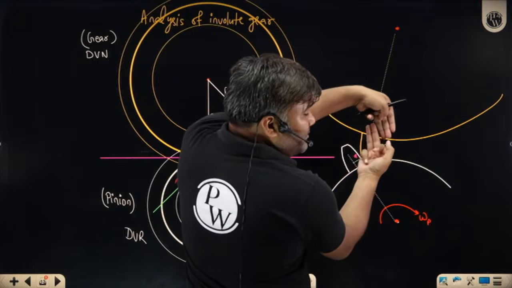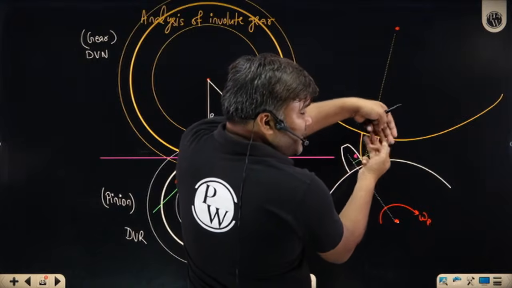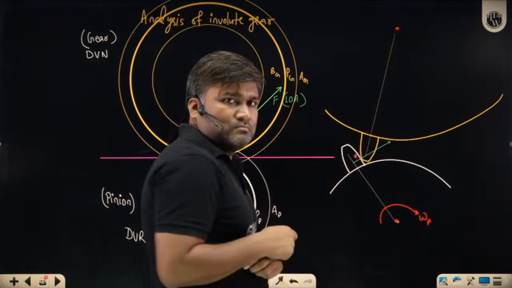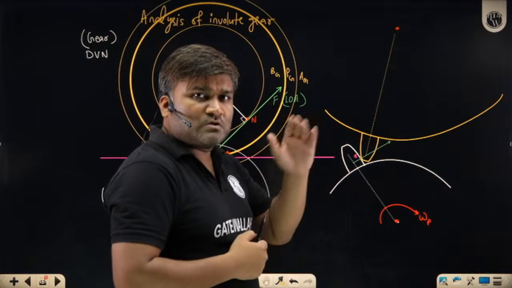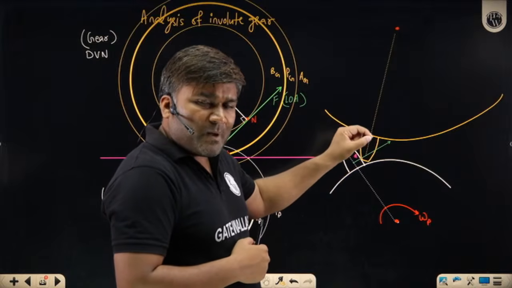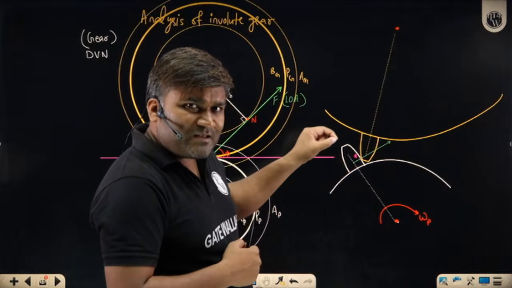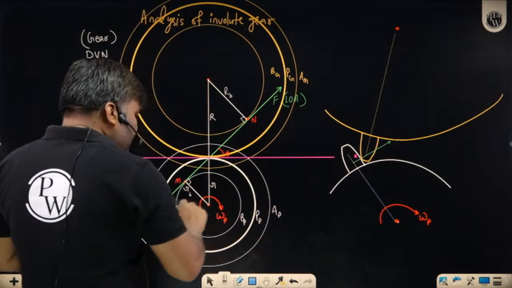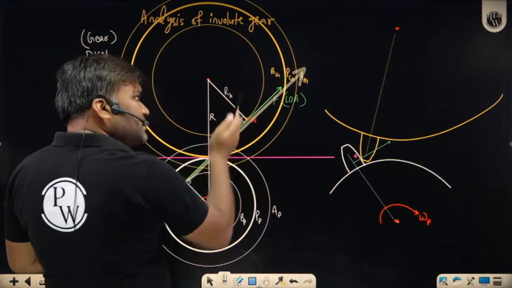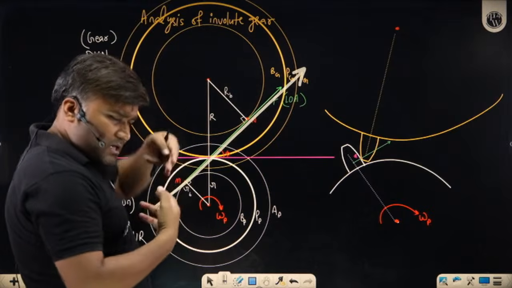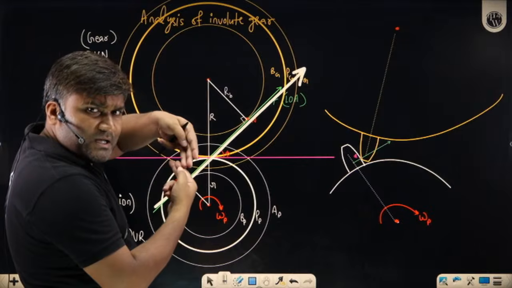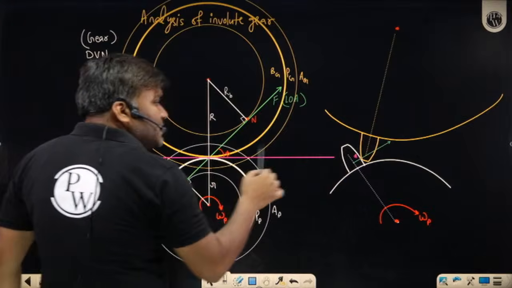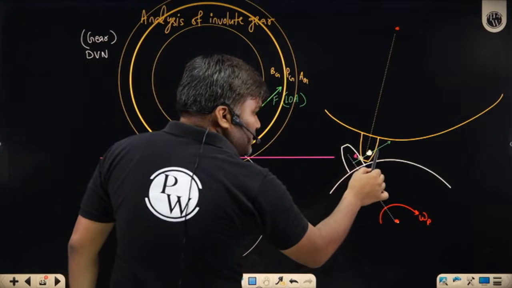And at another instant, wherever you have the contact point, again you will draw the common normal to get the line of action, the force. That perpendicular will again be tangential to the base circle of the pinion as well as of the gear. So that line will again be tangential to the base circle, the same line I am getting. It means your contact point has to move along this line only, no other choice. So the contact point will start somewhere and slowly move along this line.